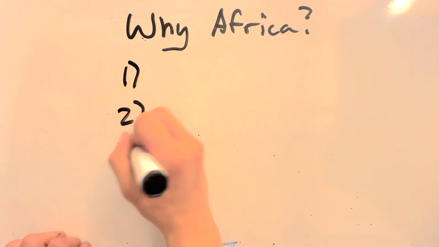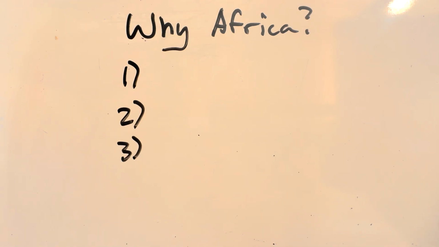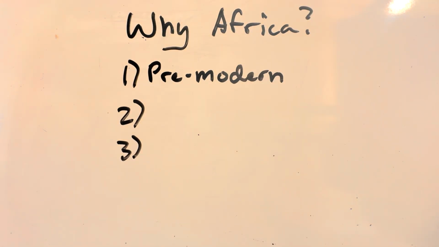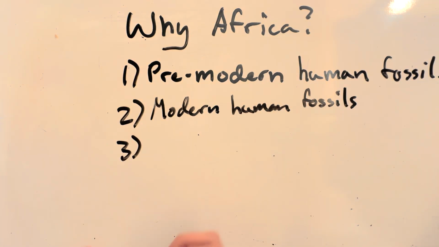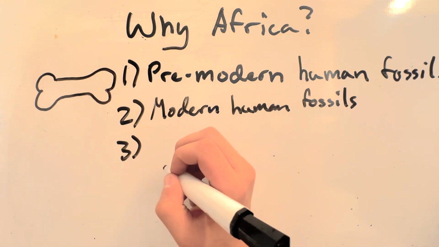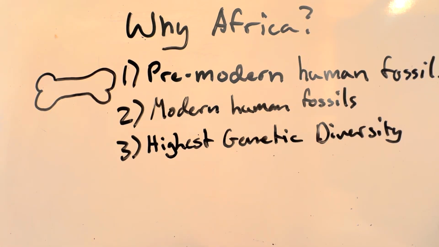Alright, let's move on to humans specifically. Where on Earth did we come from and how do we know? Well, the answer is definitively Africa. Why? First, archaeologists have found bones of pre-modern humans there. Think Neanderthal and other slightly different versions of humans. Second, the first modern human bones have been found in Africa. This suggests that pre-modern humans branched and turned into the modern humans we are today.